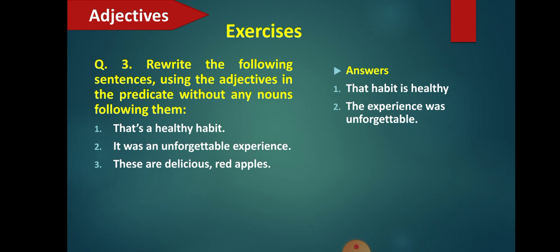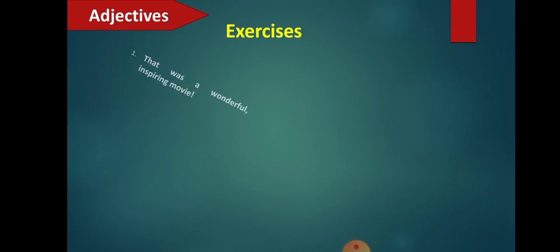Fine, students. Then next one, these are delicious red apples. How will you change this? You will change this as, these apples are delicious and red. So here again we have changed the attributive sentence to predicative. Let's see some more examples now.